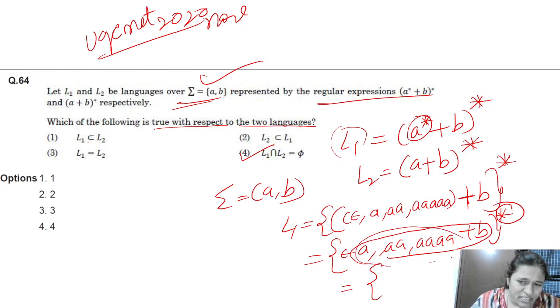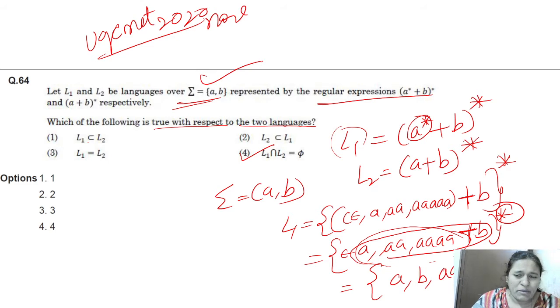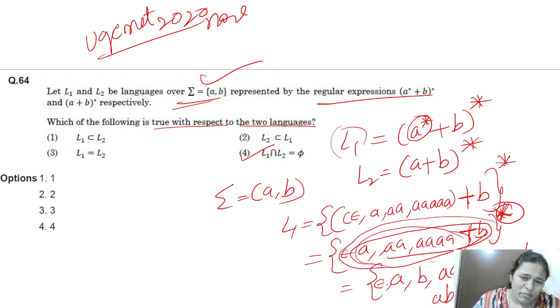(a* + b)* means any number of a's or any number of b's, and any combination of a and b is also possible here, right? a is possible, b is possible, a b b a b a b a. Like this, any number of a's, any number of b's, there is no ordering. And epsilon is also possible because whole star means in this whole also there is a possibility of whole star.